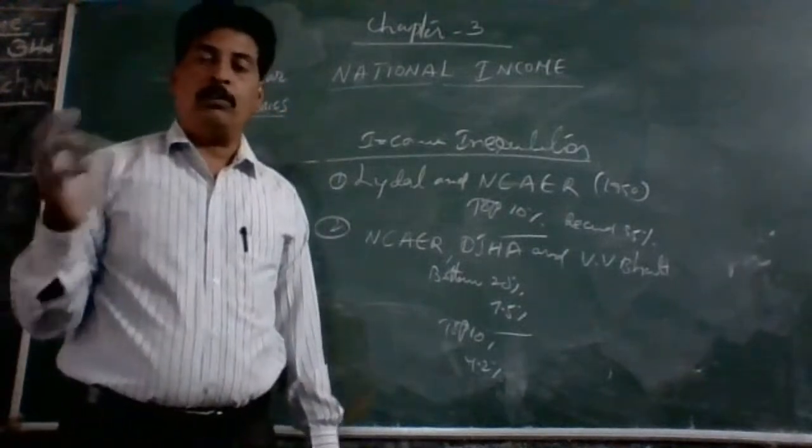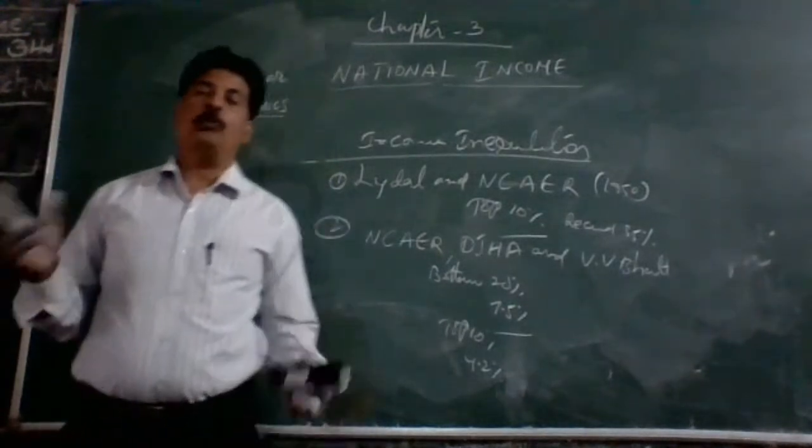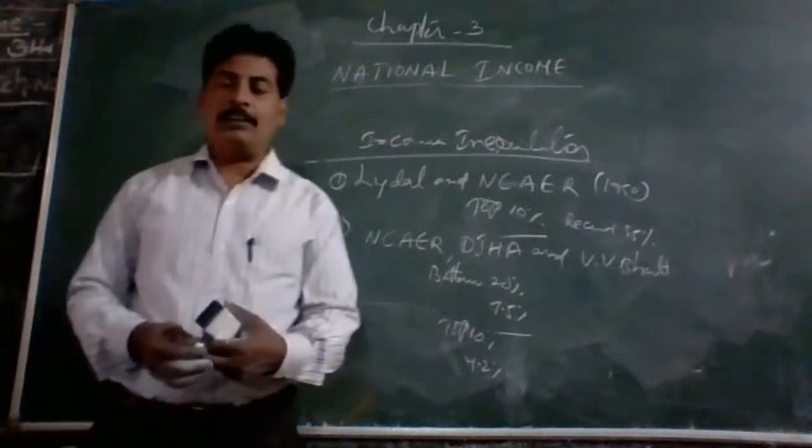So very few people have a lot of income, and more people have less income.